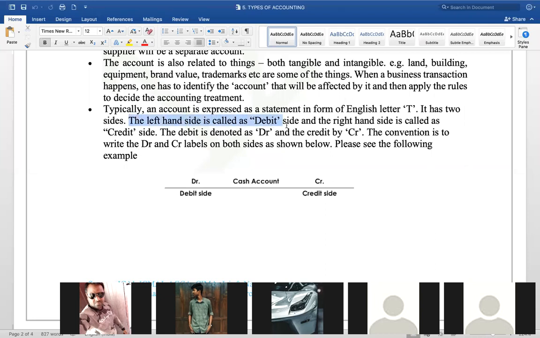Okay, look at this. Read it now, Lakita. The left-hand side is called the debit side and the right-hand side is called the credit side. Now, left-hand side is debit side, right? And what is debit?